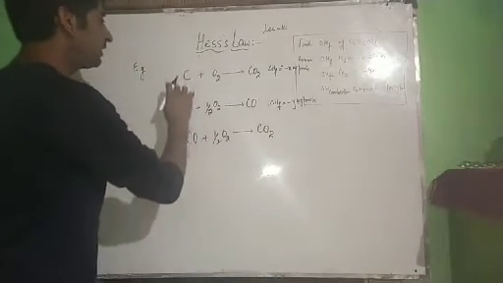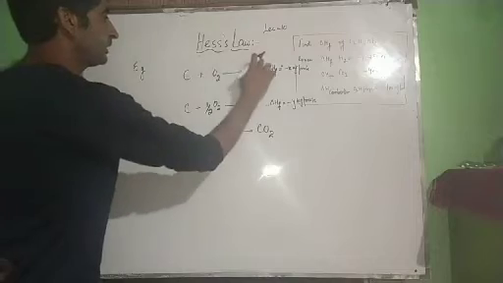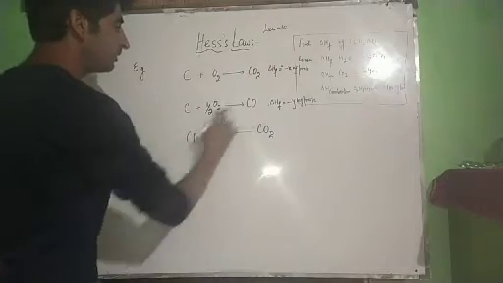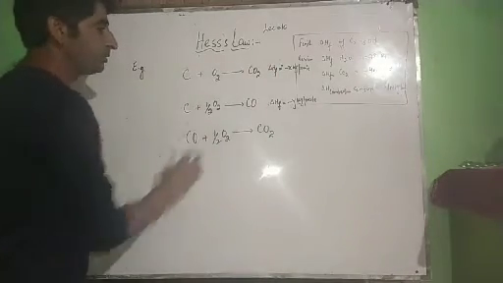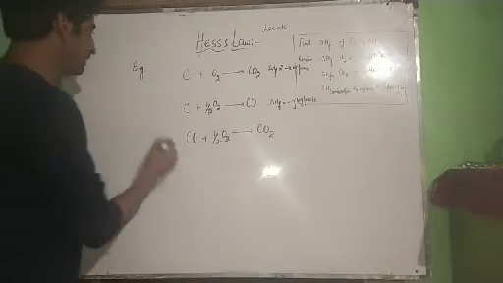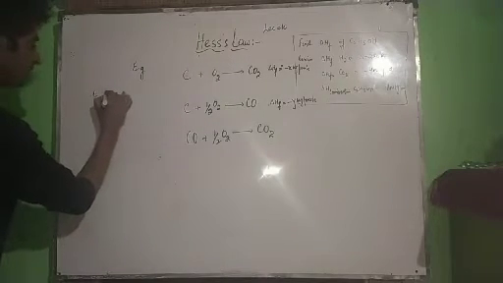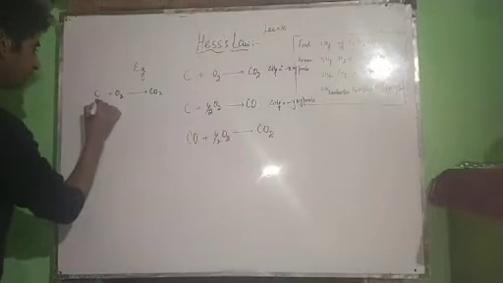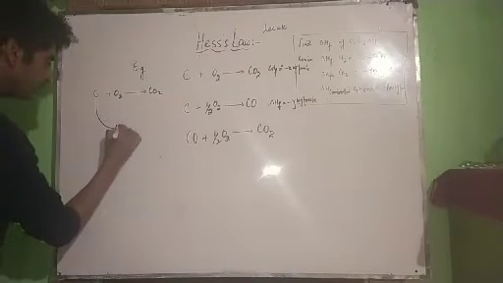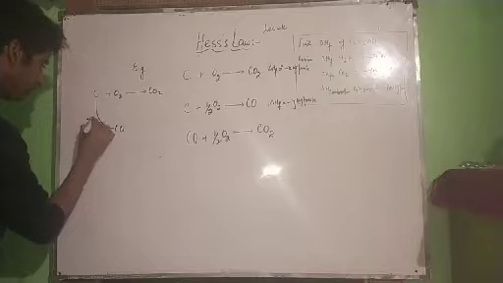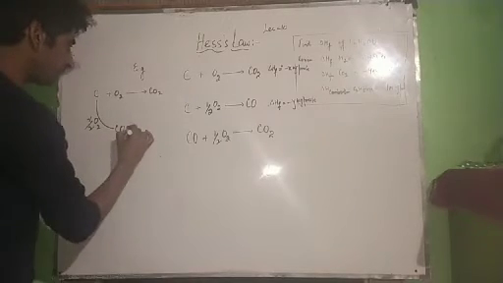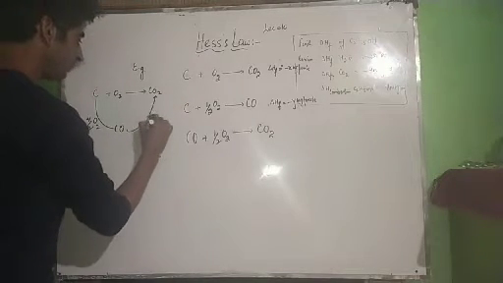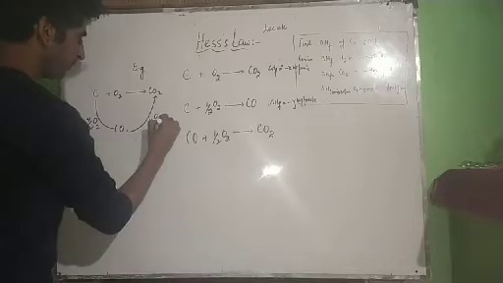So in the first case we have formed carbon dioxide in a single step, and in this case we have formed carbon dioxide in two steps. I have done the reaction like this: carbon plus oxygen gives carbon dioxide. Now from this carbon I have first formed carbon monoxide by treating with half of oxygen, and then from this carbon monoxide I have formed carbon dioxide by treating with half of oxygen.